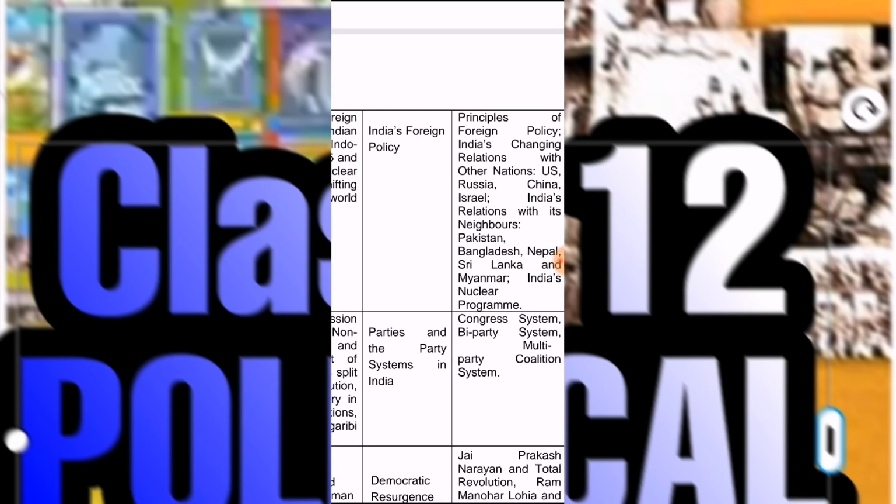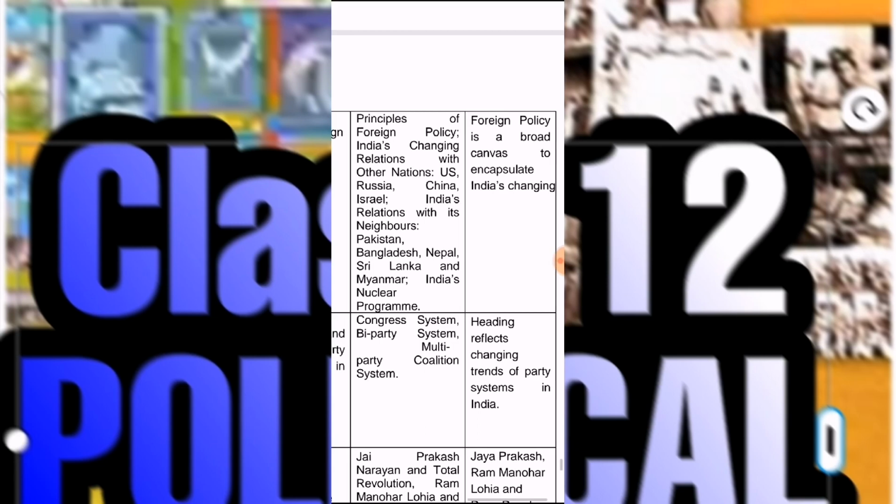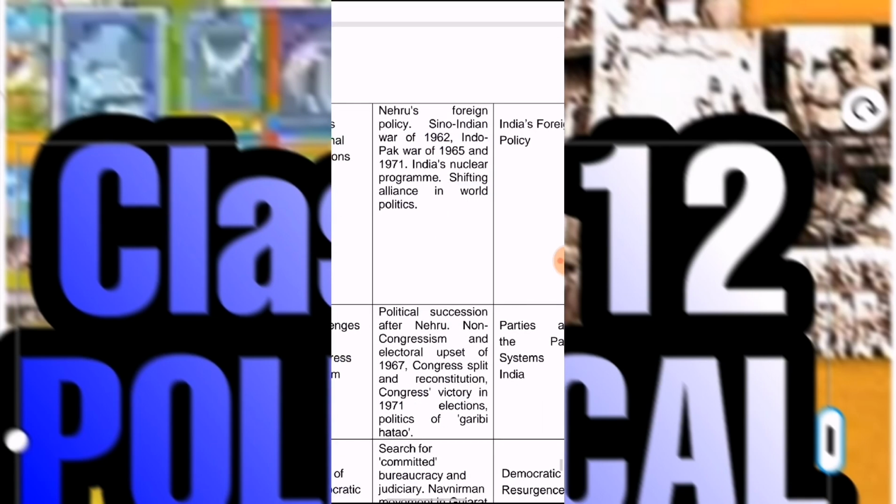Here you have to focus on the political parties and the party system in India. You know the party system, either one party, bi-party or multi-party, and special focus is given to the coalition system. Special focus is also on the changing trends of the party system in India. So note this important change.